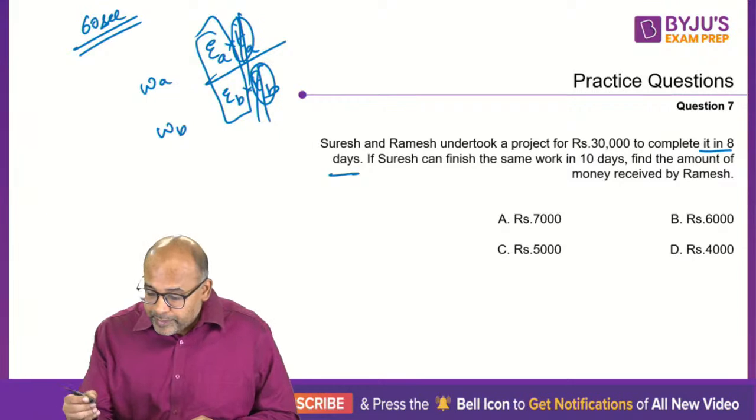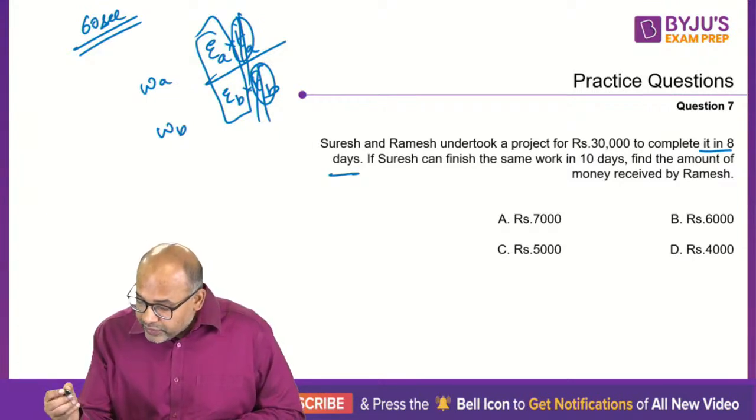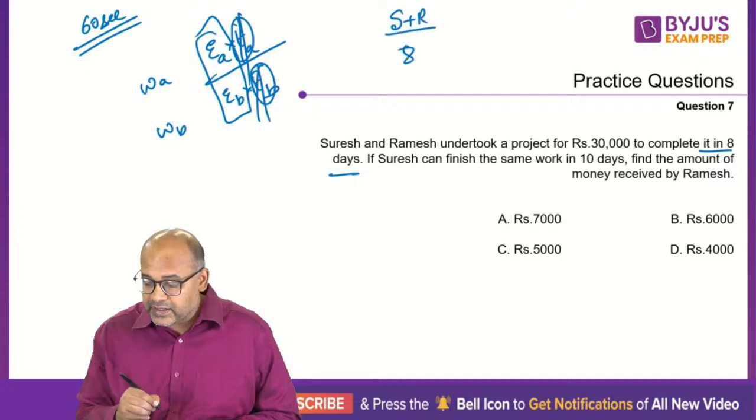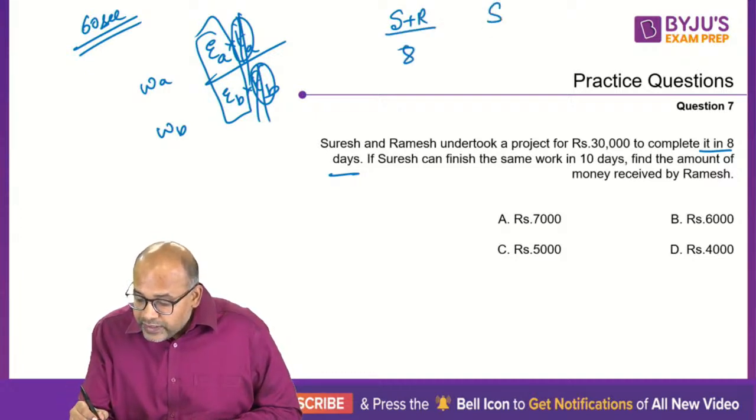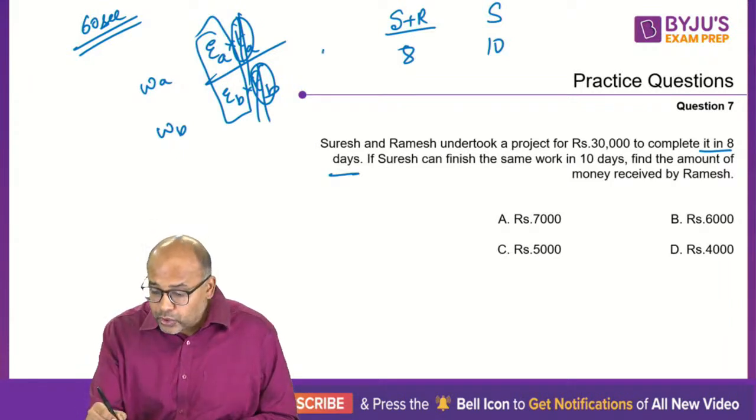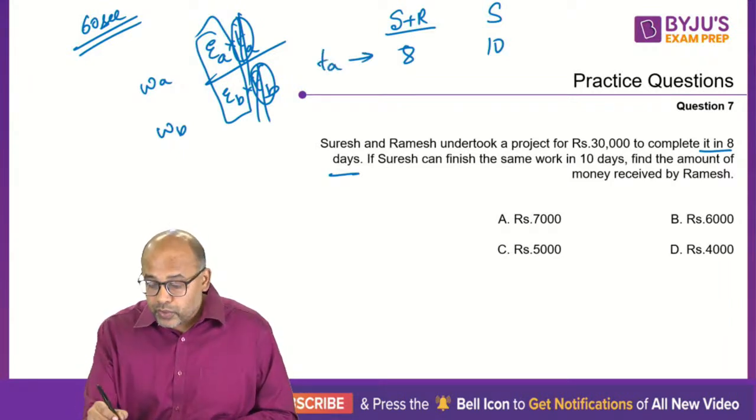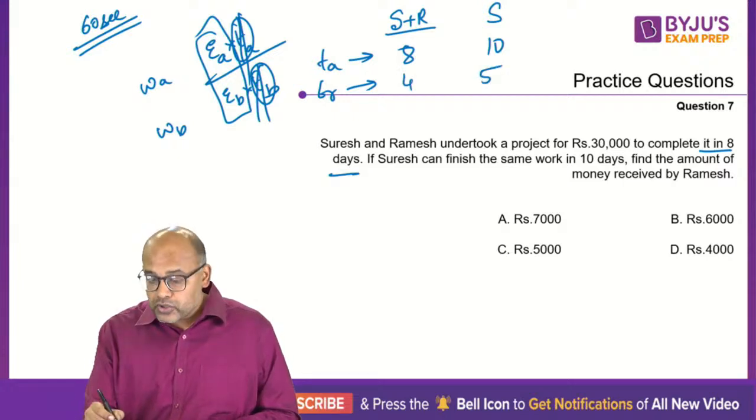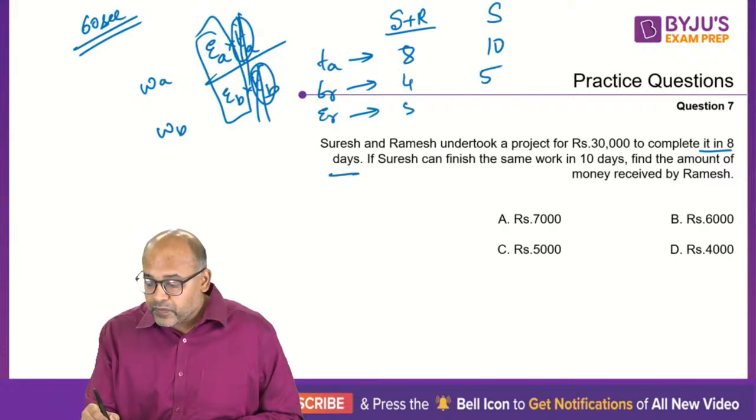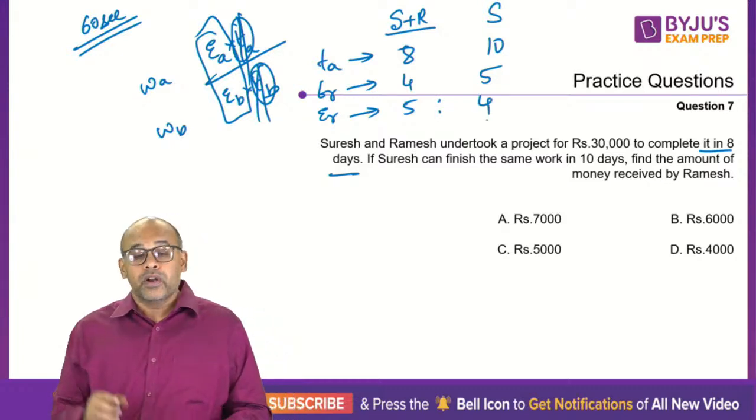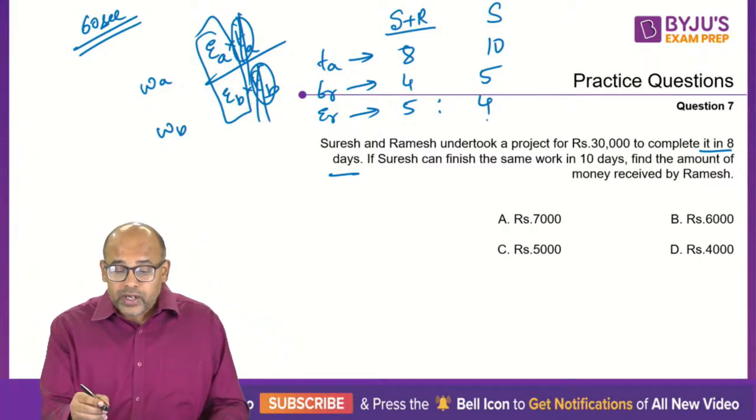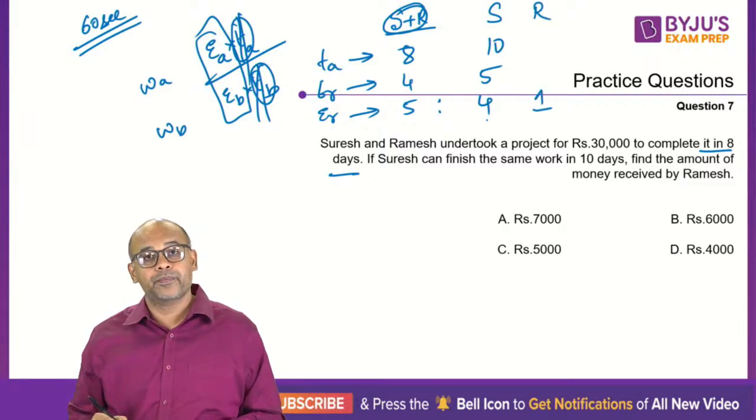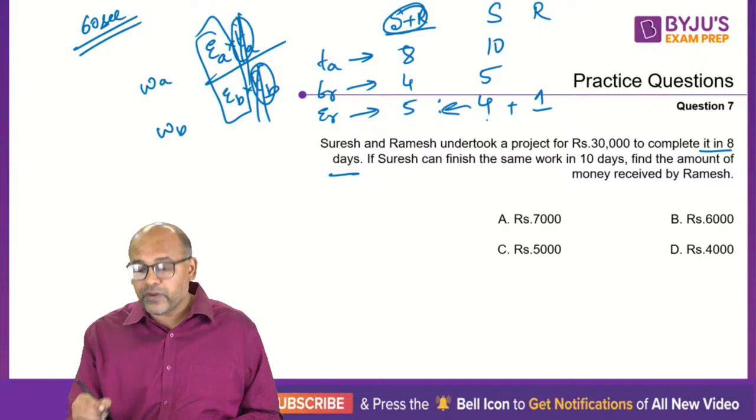Okay, so we are looking at Suresh and Ramesh, right? So Suresh plus Ramesh take 8 days and Suresh alone will take 10 days. So these are your actual times. So what are your time ratios? Time ratios are 2 4s are 8, 2 5s are 10. So efficiency ratios are 5:4. Now remember, Suresh is 4, Suresh plus Ramesh is 5. So only Ramesh should be 1, because 4 plus 1 gives you 5.